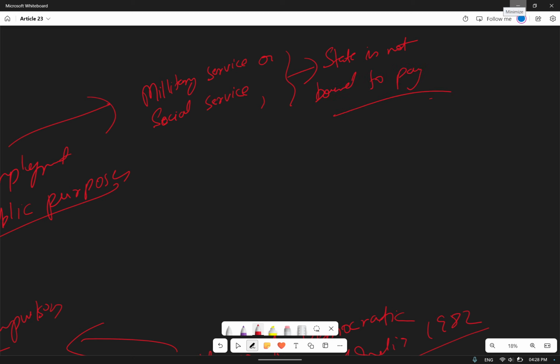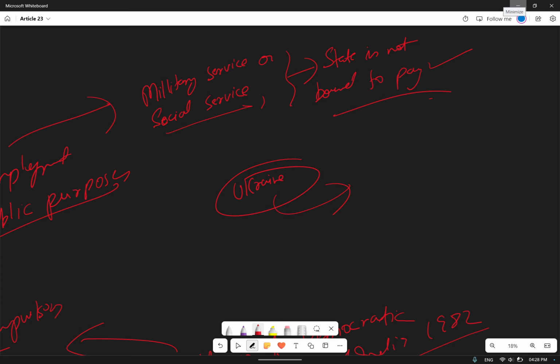If you are doing social service, and let us suppose a crisis is happening and the state has ordered that all the people have to come up and help, like we have seen in the Ukraine example, where citizens were coming and taking guns against Russia. This can happen in India also. This is an exception: if the state wants it for public purposes, they can do so, and nobody is going to pay for that. You have to do it for the nation.